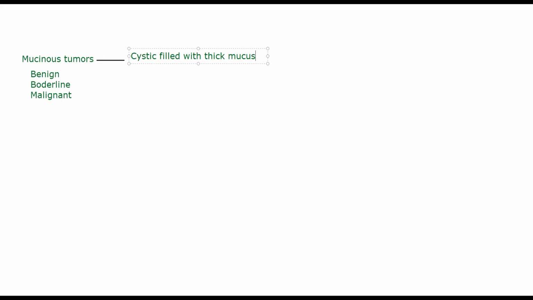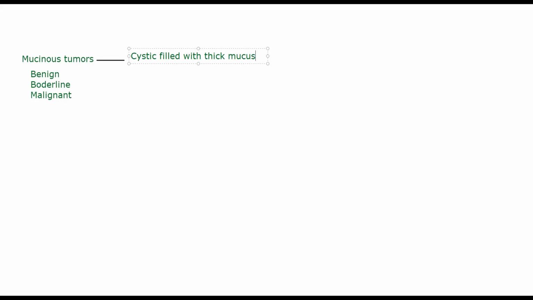condition called pseudomyxoma peritonei, wherein inside the peritoneum you will have a myxomatous reaction, which is basically a mucus-like substance being secreted inside your peritoneum. This can also result from a tumor that is coming from your appendix. So the tumor is metastasizing and coming to the ovary, and it is causing pseudomyxoma peritonei,